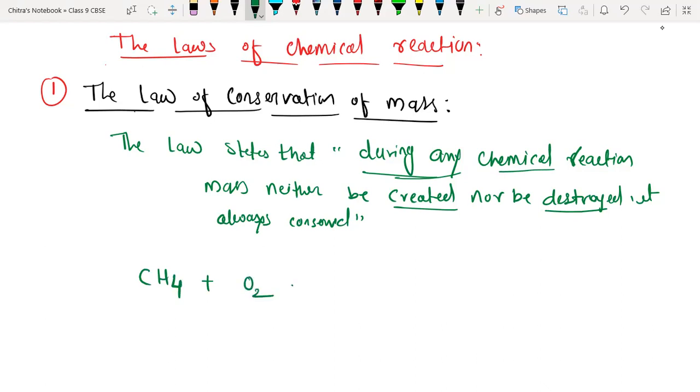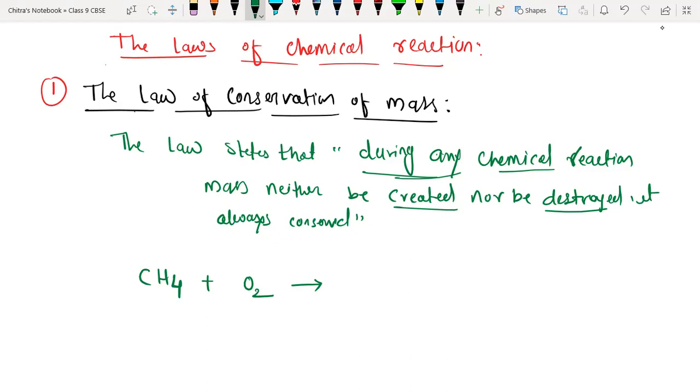Sir, do we take the molecular mass or the actual mass of the substance? Like, do we take the molecular mass of CH4, or how many grams of CH4? In many textbooks I've seen they take the mass as the amount they have taken in the container, for example 1 gram of CH4. In any compound, if we are taking the mass in grams or kilograms, it depends on the amount of matter that we have used.